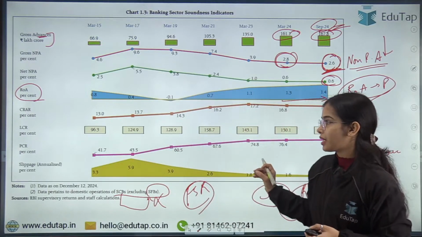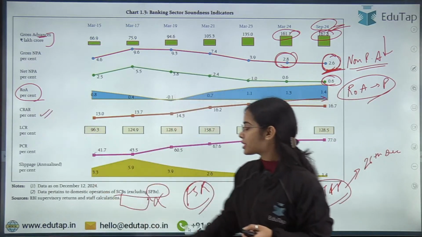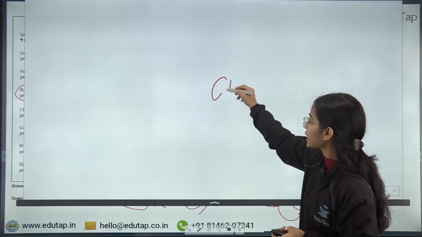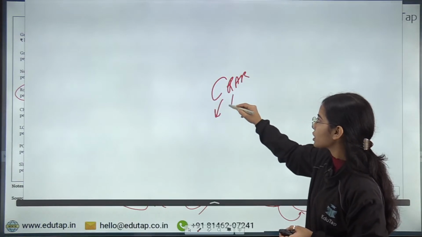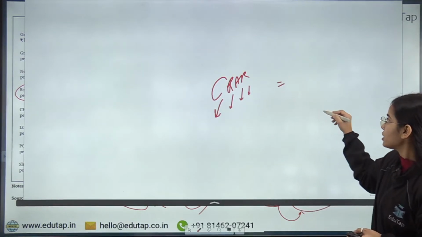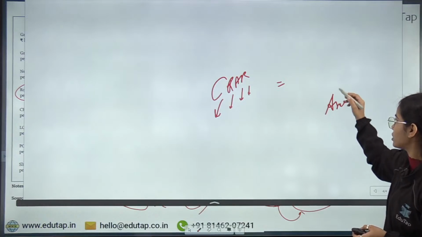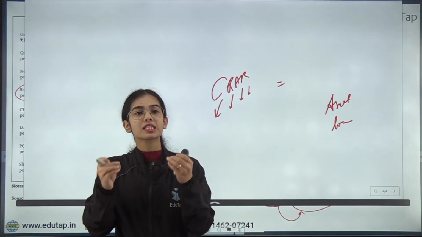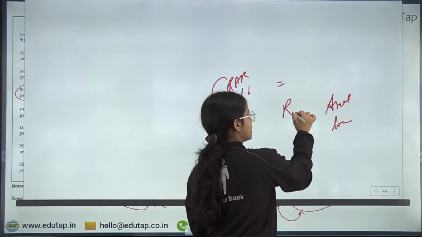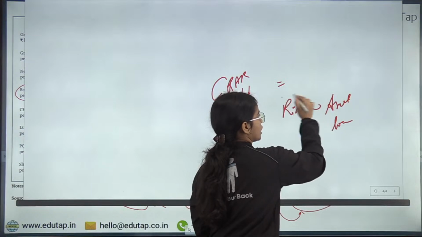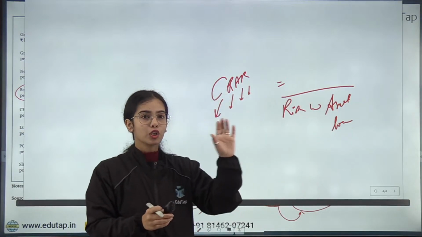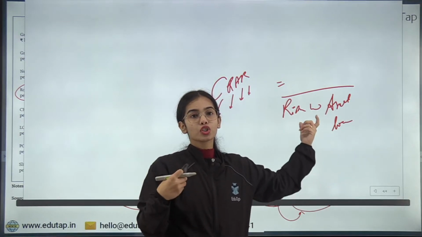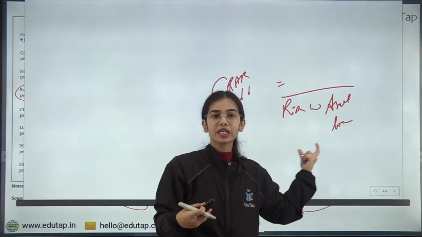Okay. Now CRAR. How many of you know about CRAR? What is the formula of CRAR? So CRAR is the capital to risk weighted asset ratio. The bank assets are the loans. So banks are giving the loans. Now the loans have some risk weight attached. So risk weighted asset means that loans have some risk weight, maybe 10% is the risk or 20% is the risk. So different loans have different risk attached.